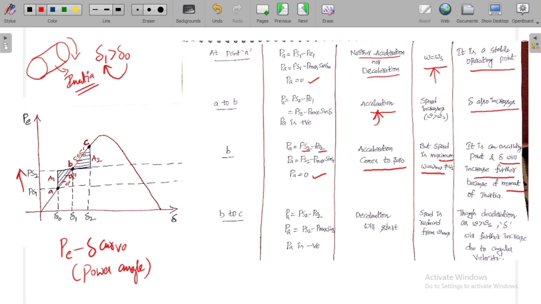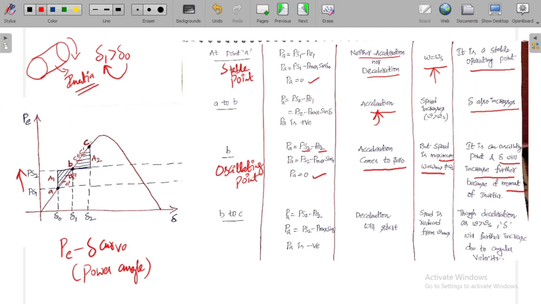B cannot be treated as a stable point, because though the accelerated power is 0, the rotor speed is not the synchronous speed. That is why it is not treated as a stable point. It is an oscillating point. B is an oscillating point. What about A? A is a stable point. B is an oscillating point.